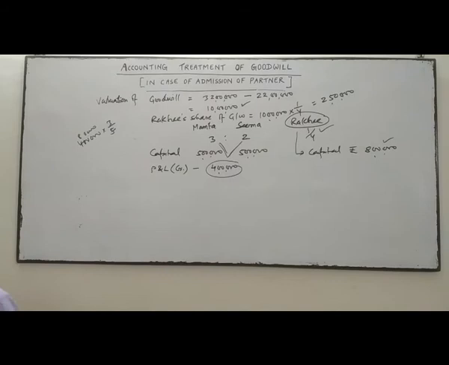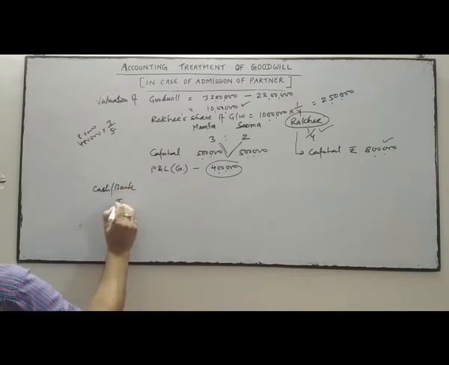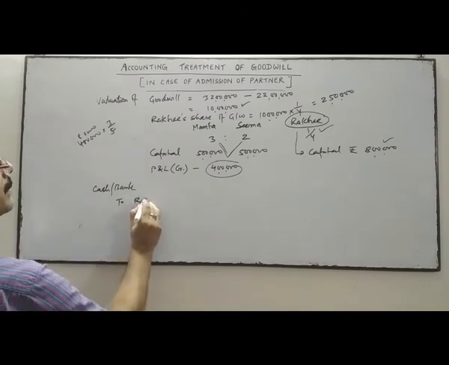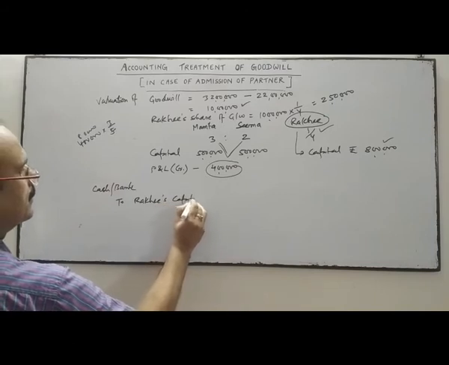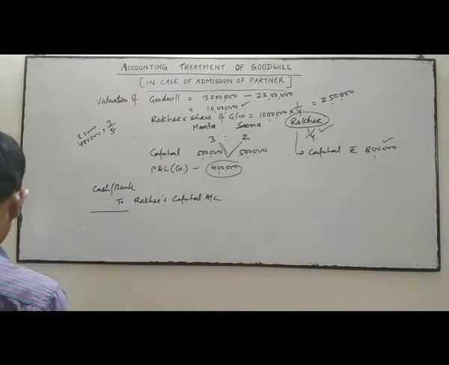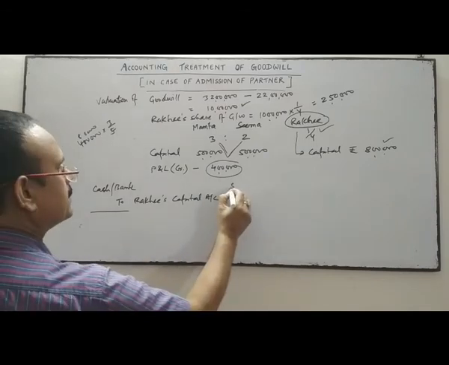So first one, cash account debit or bank account debit to Rakhi's capital account. Rakhi has contributed capital, Rakhi's capital account, that is 8 lakhs.